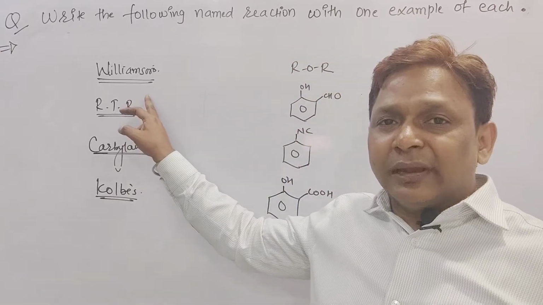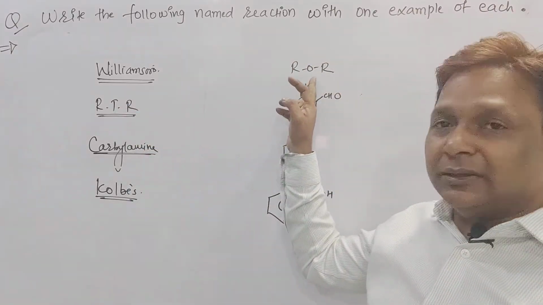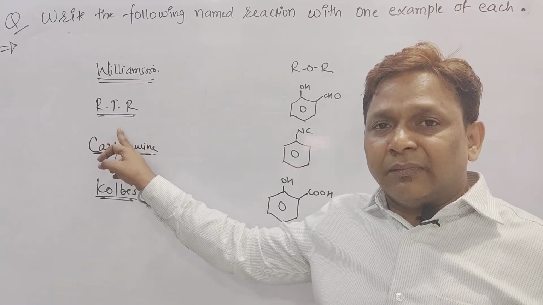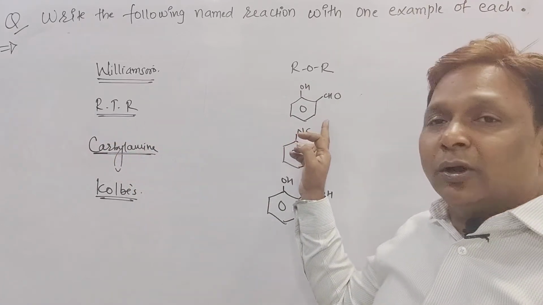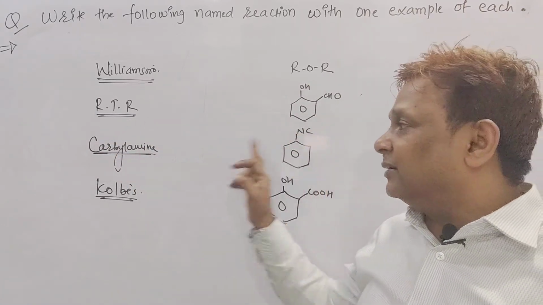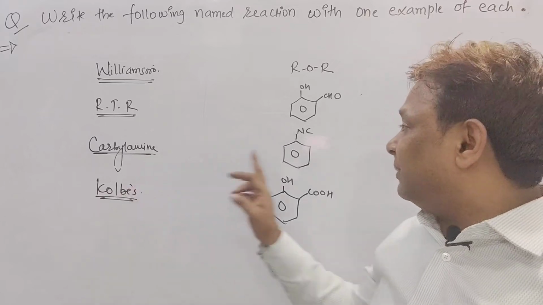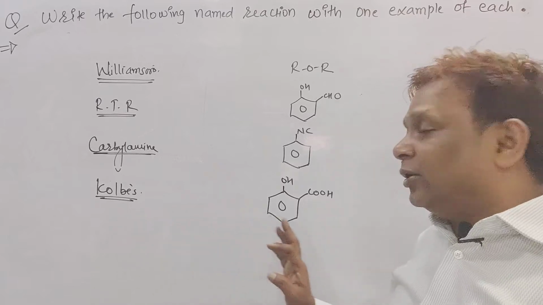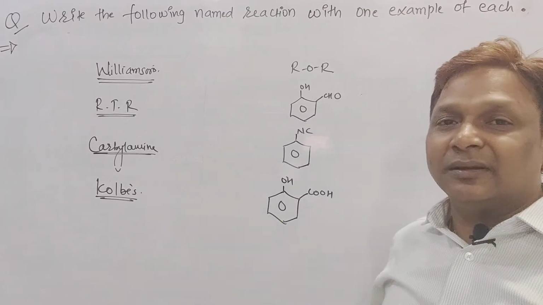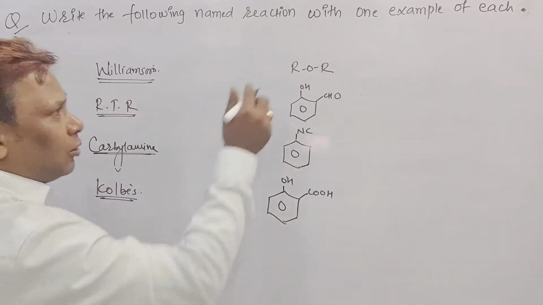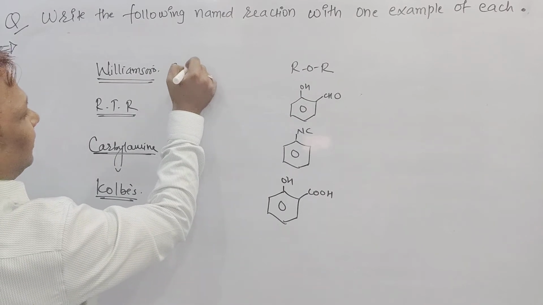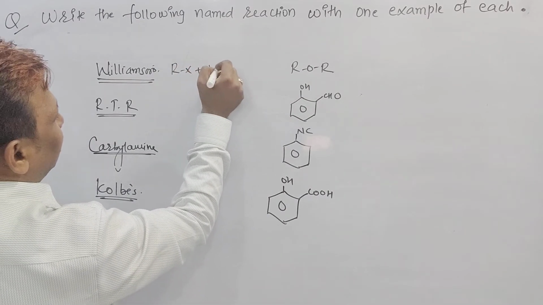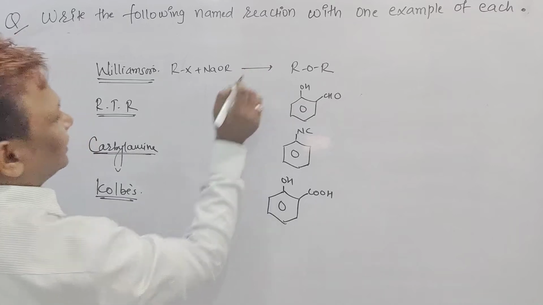See, in Williamson synthesis we are going to prepare ether. In Reimer-Tiemann we are going to prepare, beta, orthohydroxybenzaldehyde. In carbylamine we are going to prepare phenyl isocyanide, and in Kolbe we are going to prepare orthohydroxybenzoic acid. Now the question is how we got ROR. Sir, RX plus NaOR gives rise to ether.